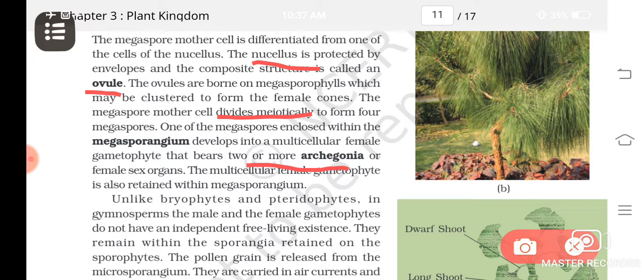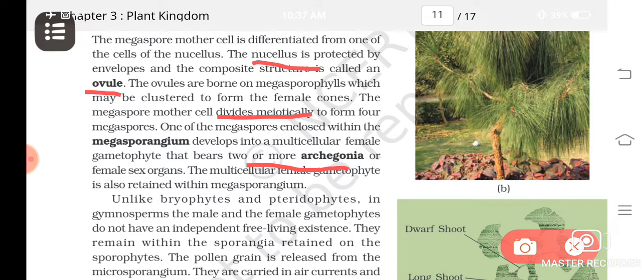From the nucellus, the megaspore mother cell divides. One of the cells functions as megaspore mother cell and divides meiotically, and after meiosis how many cells will form? 4. Each of them will be haploid. Understood? And then what will happen? One of them will become the female gametophyte, and it will have 2 or more archegonia. So this is the female gametophyte.